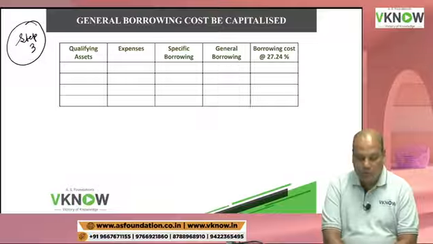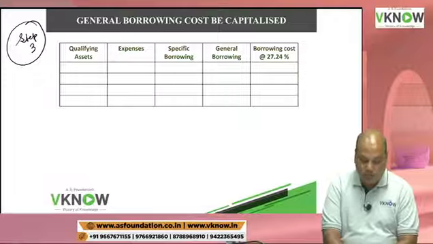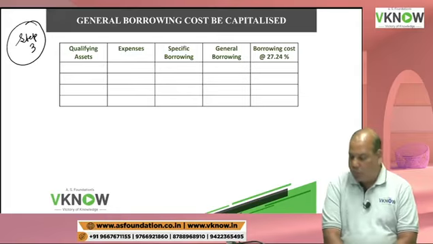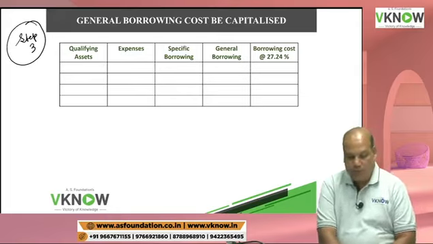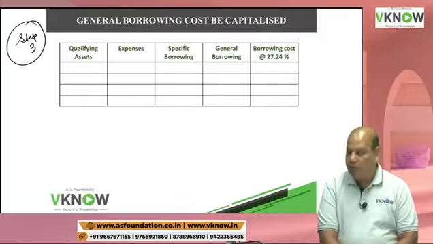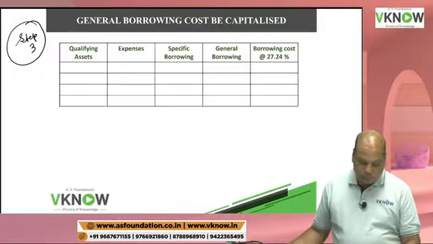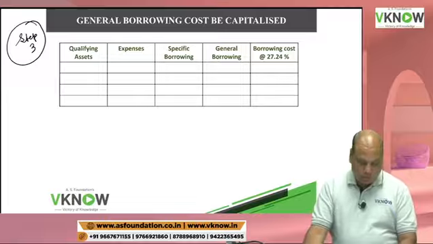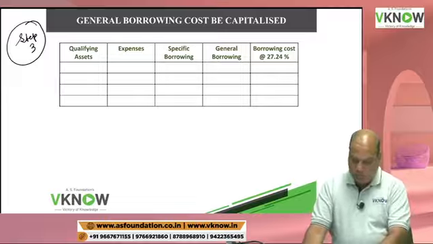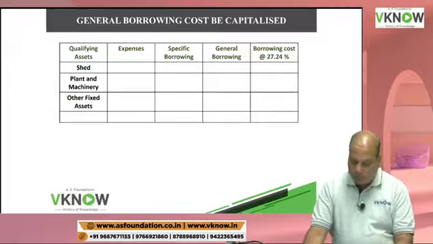Very important question you are solving. General borrowing, and borrowing cost at the rate of 27.24%. Format is ready.